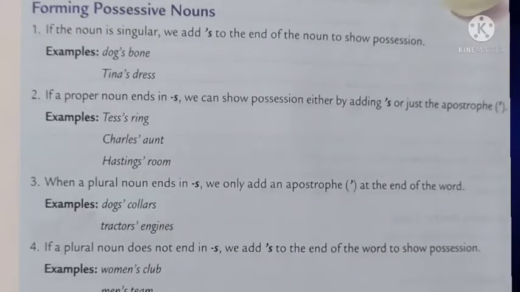So the proper nouns, when it ends with S. Some names end with S, right? Tess, Charles, Hastings. There are many names that end with S. So if the name ends with S, what you have to do is just place the apostrophe after the letter S.